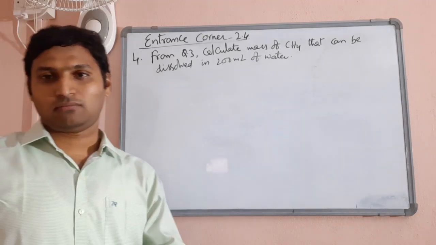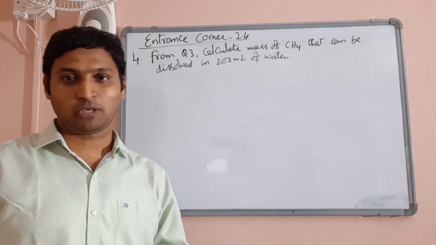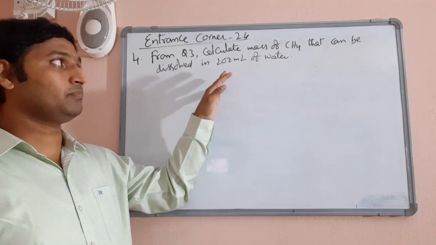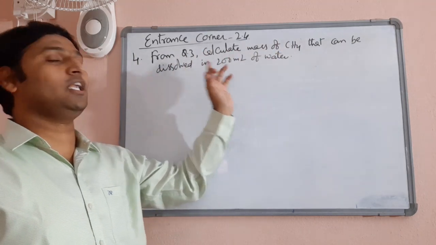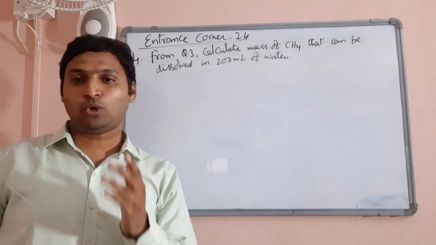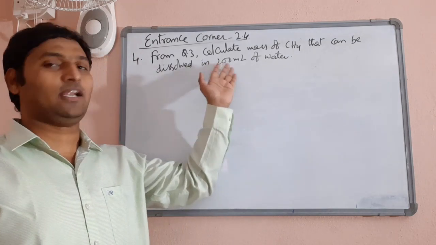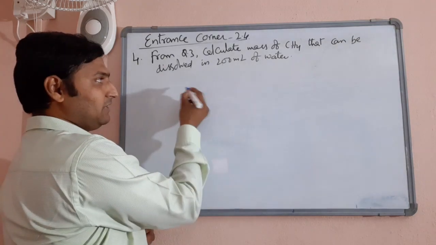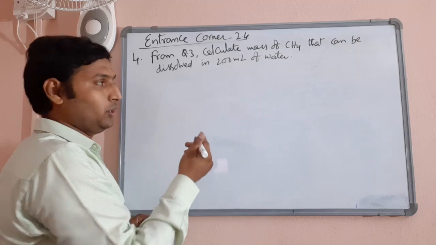Question number 4, according to me, is not a chemistry question. It's a simple ratio and proportion question, because as an extension of what you obtained in question number 3, he is asking to calculate the mass of methane that can be dissolved in 200 ml of water. We already calculated the amount of methane that can be dissolved per liter of water. Now he is asking you to calculate it for 200 ml. It's over. From the previous problem, you solve it. It's very easy. Then check the solution.